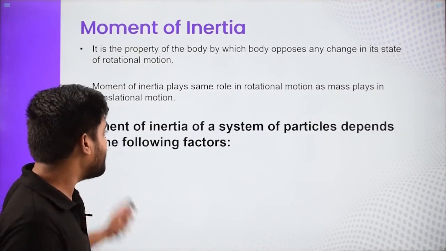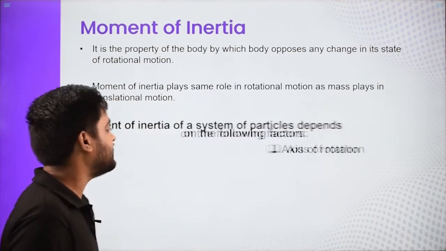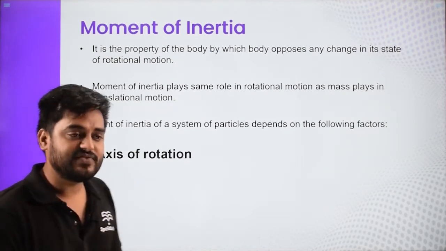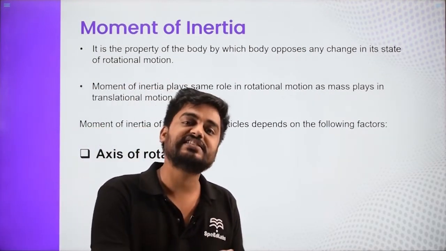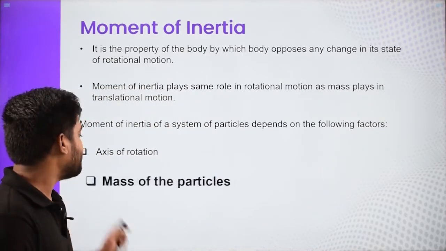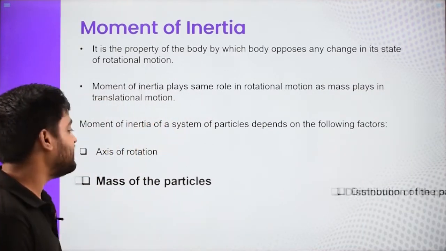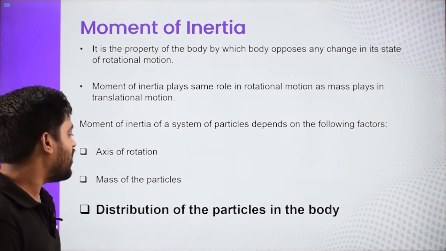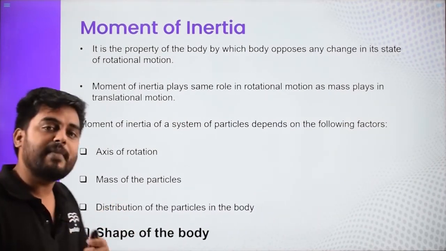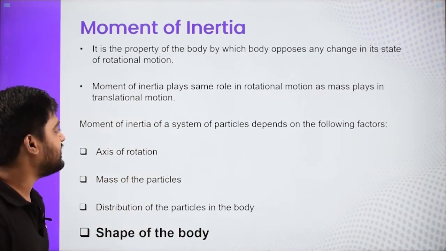Now, moment of inertia of a system of particles depends on the following factors. So what are the factors? First factor is the axis of rotation. It depends on which axis we are talking about. As soon as we change the axis, moment of inertia also changes. Next is the mass of the particles, how much is the mass of the system. And next is the distribution of the mass, which also depends on the shape of the body and distribution of the mass about the axis. So moment of inertia depends on all these factors.